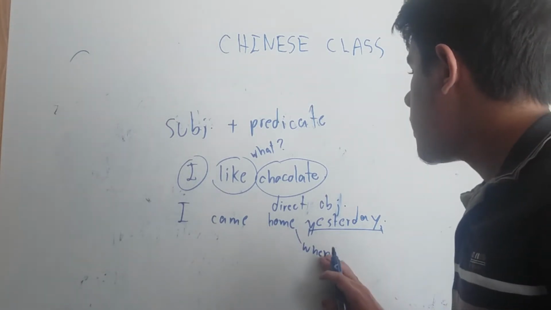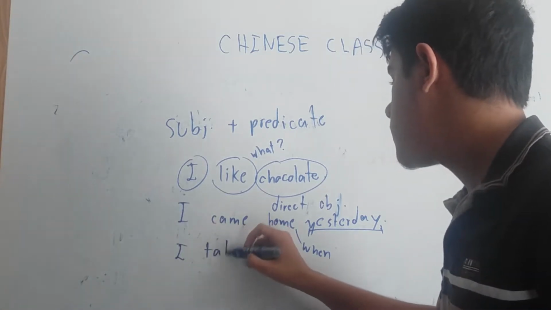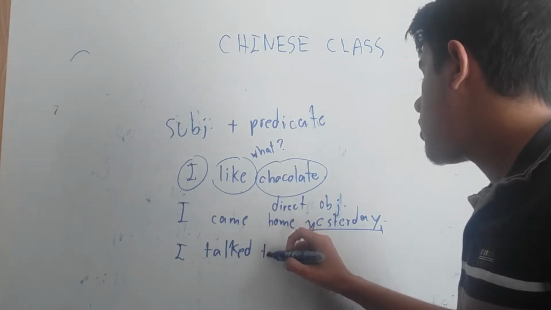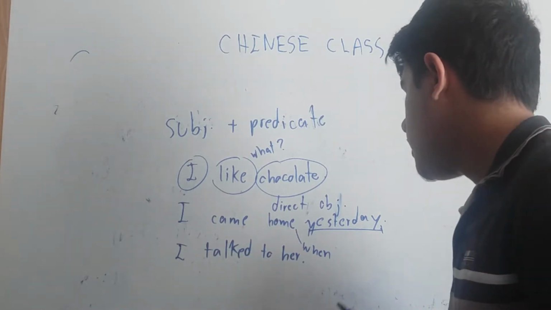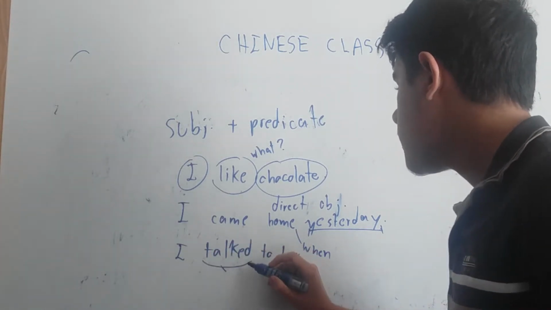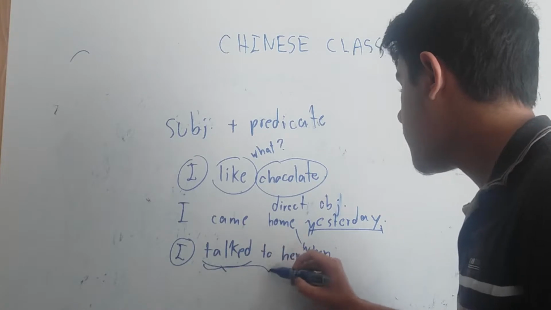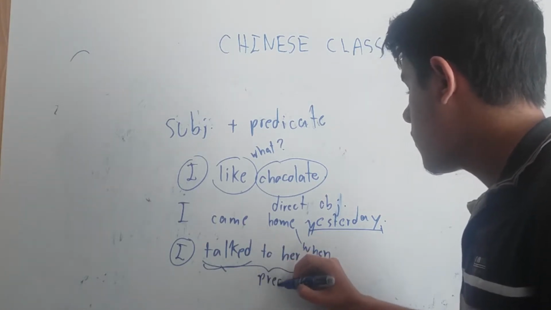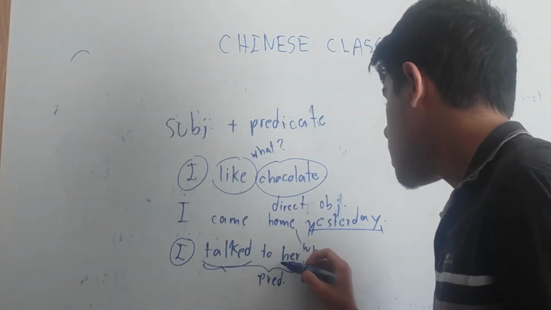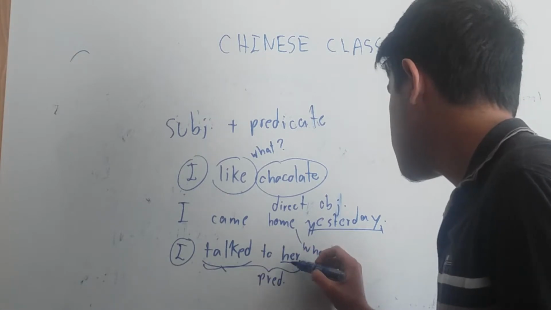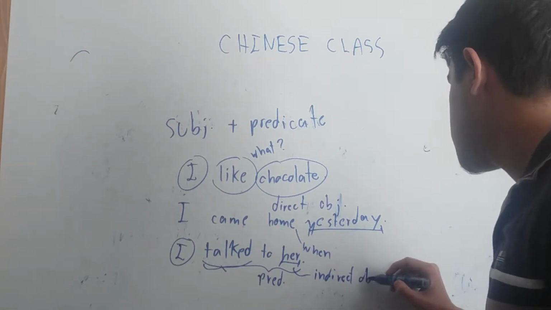So we have this kind here, and we have the indirect object. I talked to her. The verb is here. The predicate is everything after the subject, so everything here is the predicate. So I talked to who? To her. So this is the indirect object.